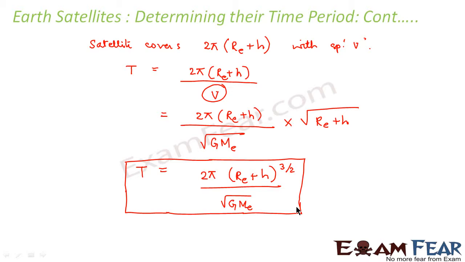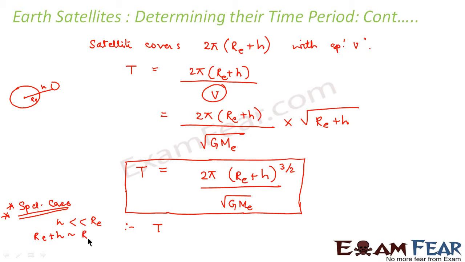Now we will also consider a special case of this. A special case when h, that is the height which we considered, like if suppose this is the Earth and this is your satellite, so this is the radius of the Earth and this distance is h. If we say that h is very much less than RE, what will happen in that case? In that case, RE plus h can be approximated to RE because h is very small when compared to RE.